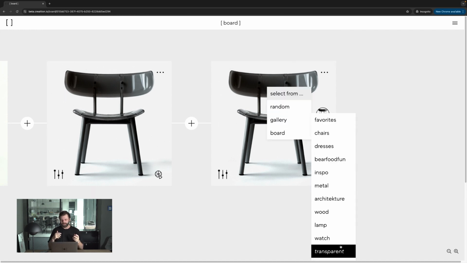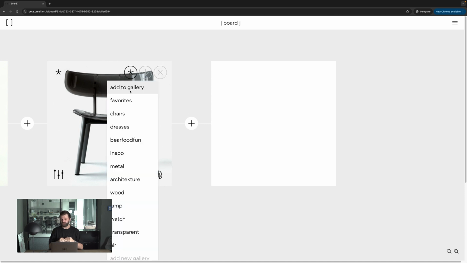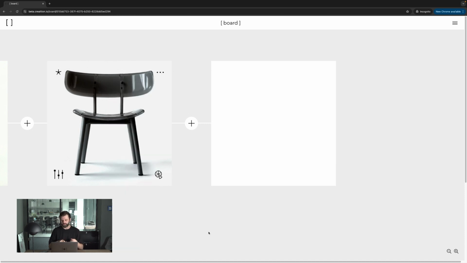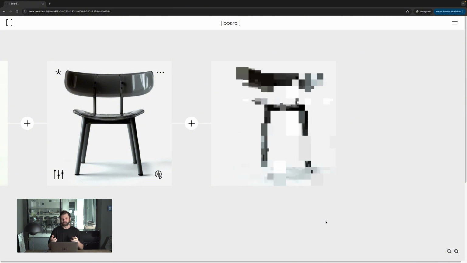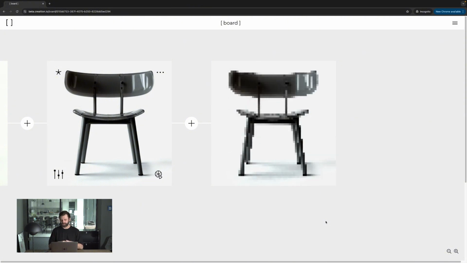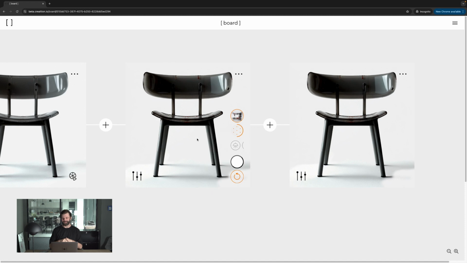But the cool thing, which I will show you in a second, is that you can also change the color. With this transparent design, you can change the colors, the same as I did before with the blue chair and the pink chair. I can also change the colors of these materials or just the chairs. So here is the color change. I think that's the light side, or the other side.